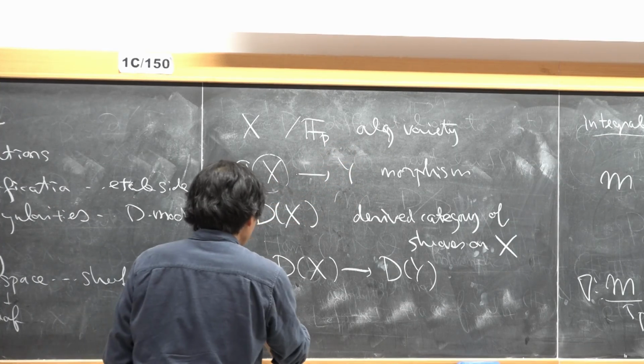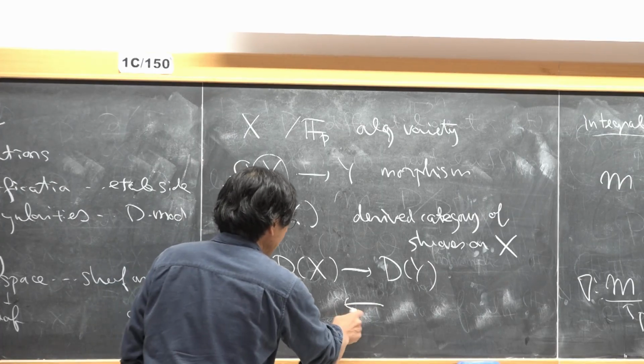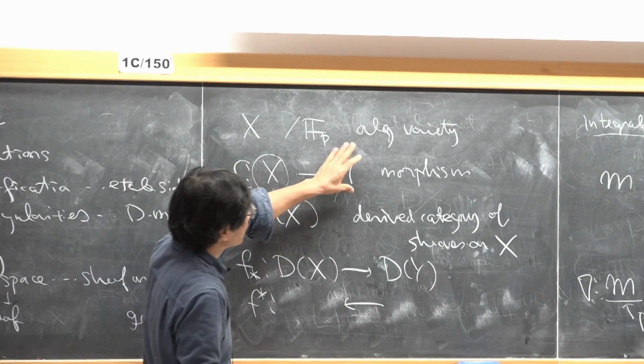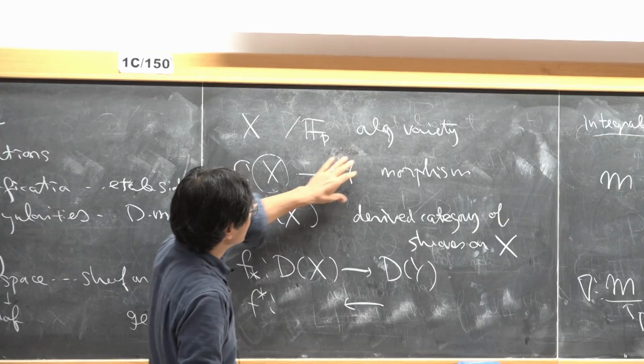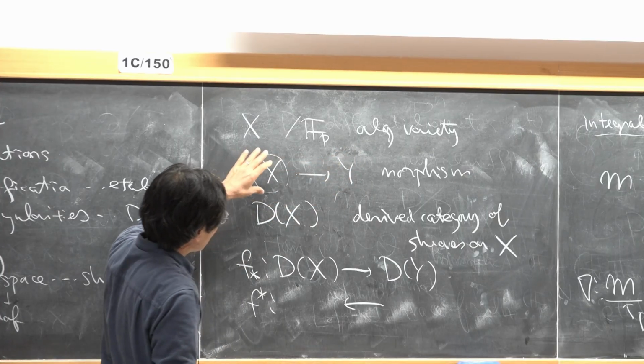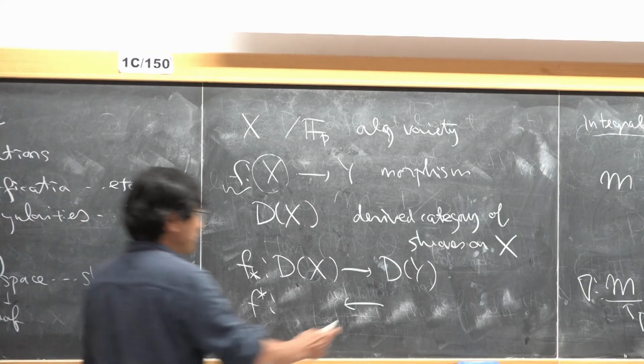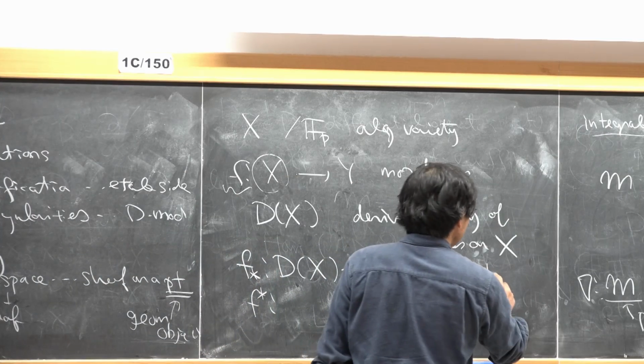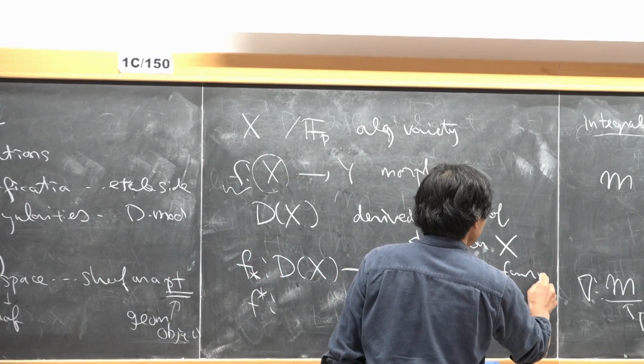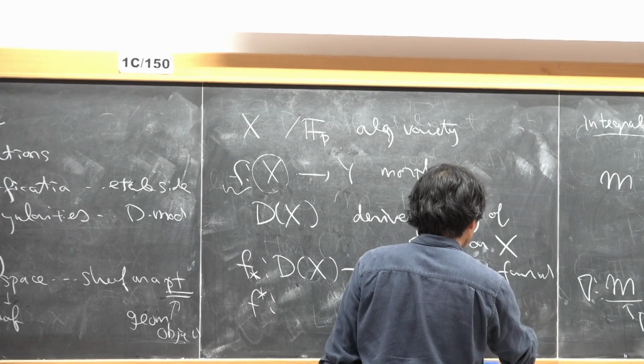And similarly, you can pull back an object on the target and put it back on the first variety. So this is push forward and pull back.